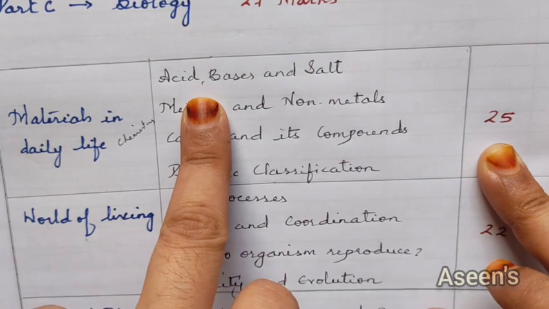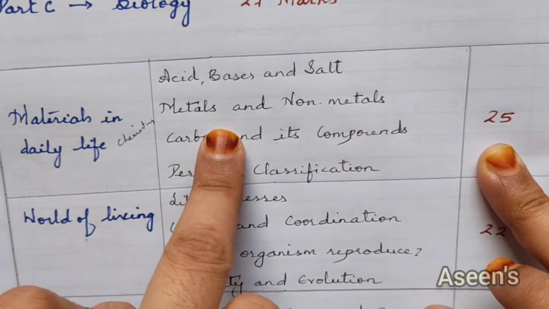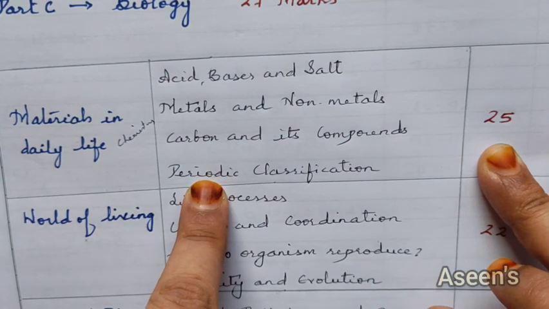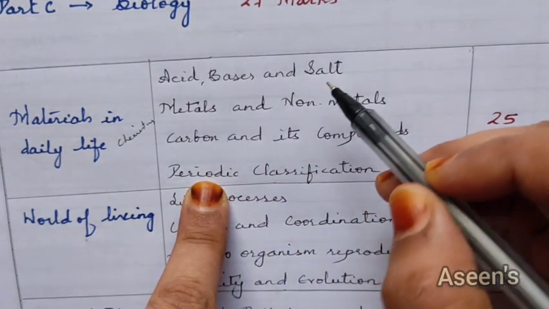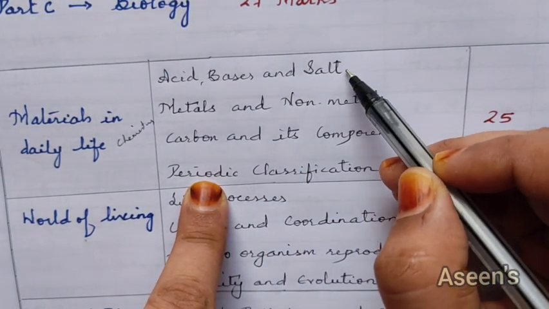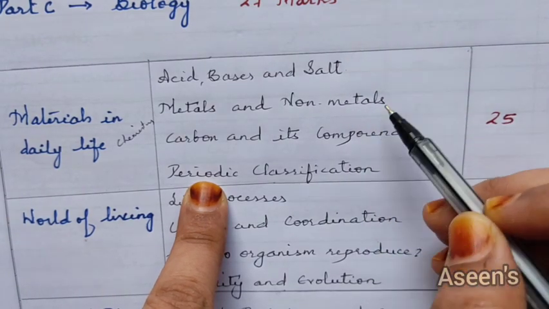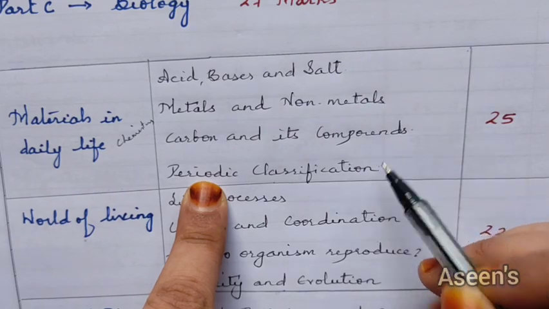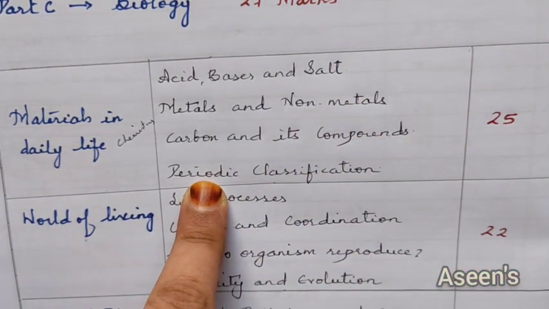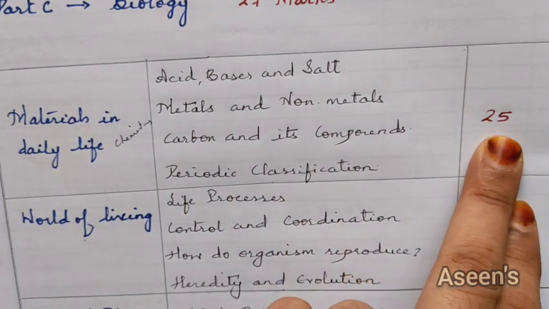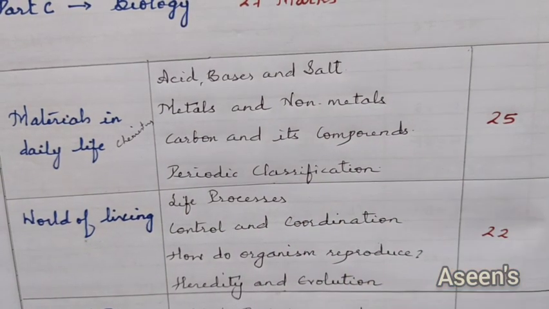The chapters are acids, bases and salts, metals and non-metals, carbon and its compounds, and periodic classification. Among these, we have a little bit of reduction in acids, bases and salts, and carbon and its compounds. Other than that, metals and non-metals and periodic classification we are supposed to study entirely. So these chapters will account for a total of 25 marks in your paper.